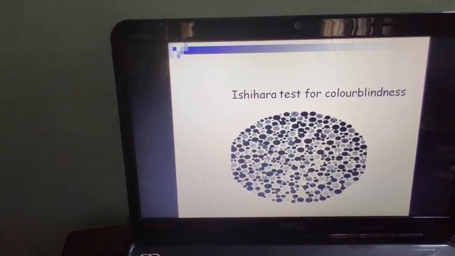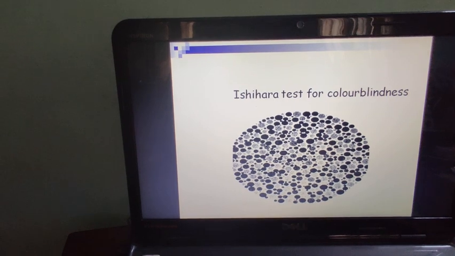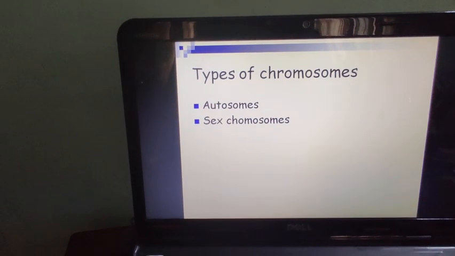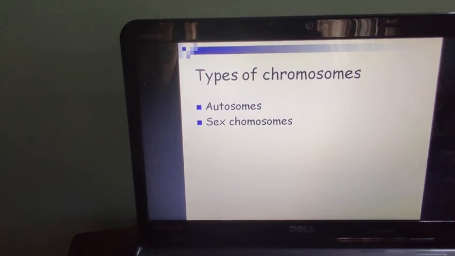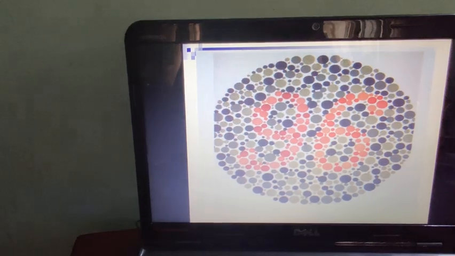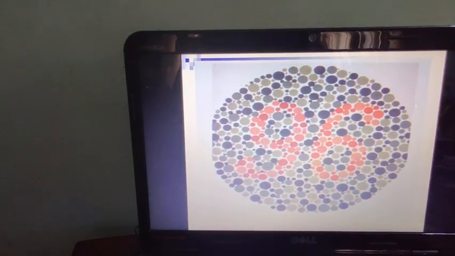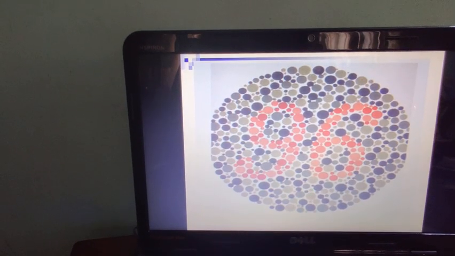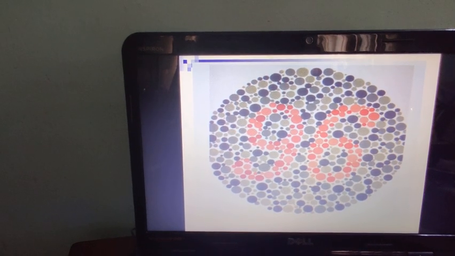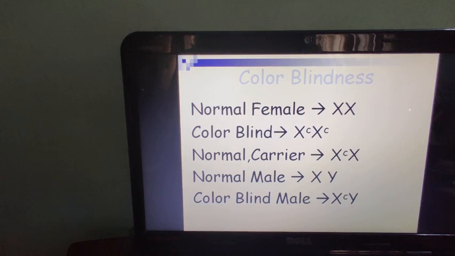This is the Ishihara test for color blindness, in which different color dots are there, and depending on that we can identify whether the person is color blind or not. Because of these colors, if the person is color blind, a different number is visible to him.